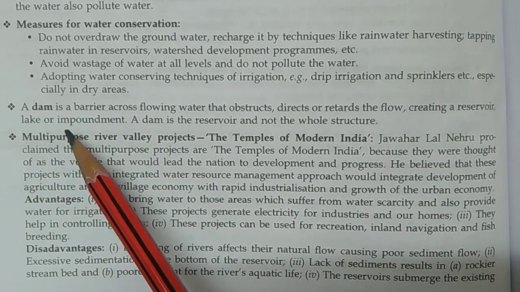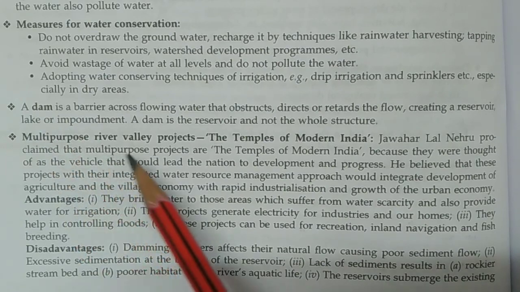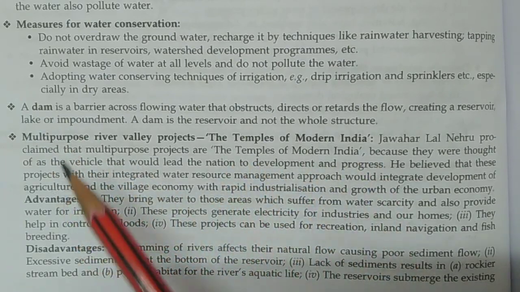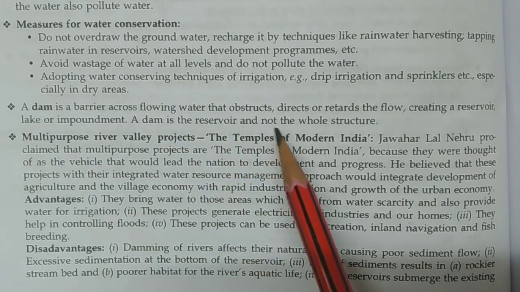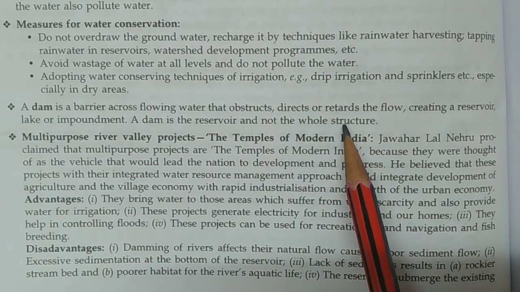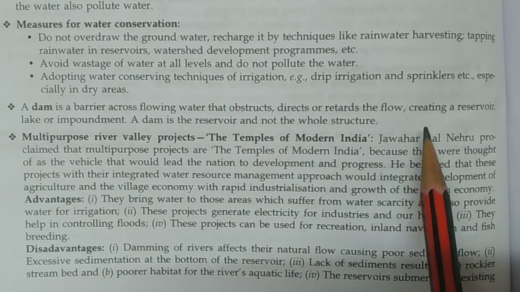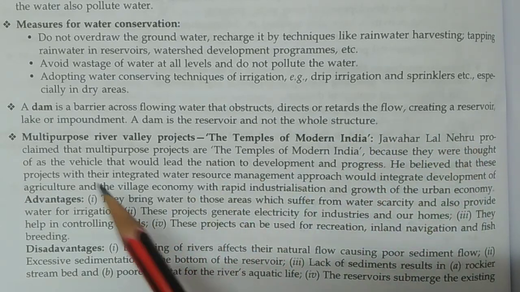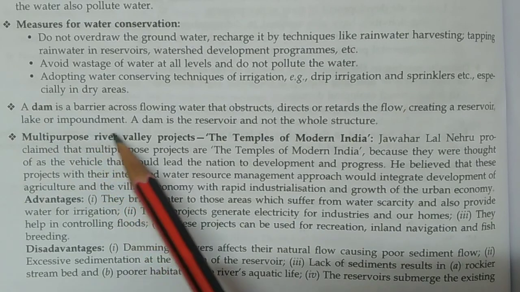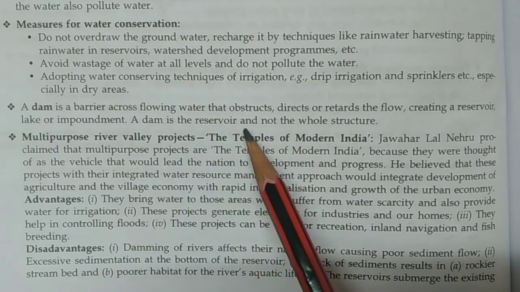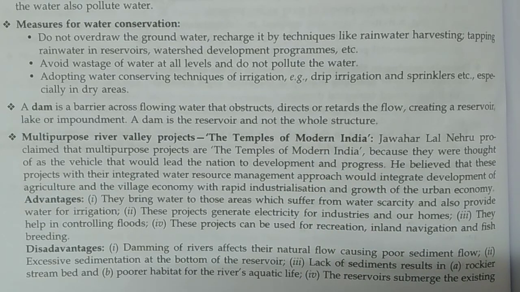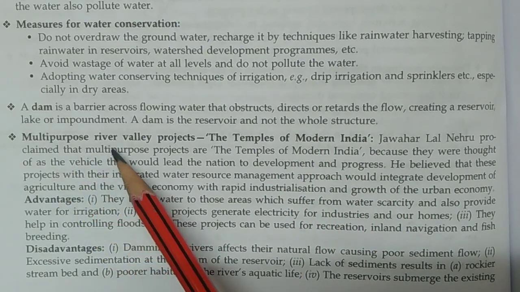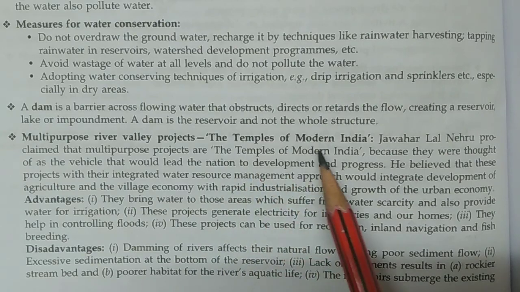Now next here, a dam. This question is also important, for dams, the temples of modern India. A dam is a barrier across flowing water that obstructs, directs or retards the flow, creating a reservoir, lake or impoundment. A dam is the reservoir and not the whole structure. Now, multi-purpose river valley projects.